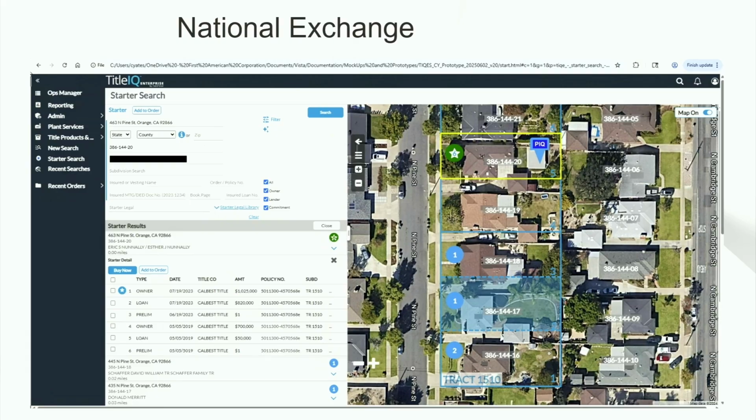As an example, you're trying to buy a home. We identify that particular home, one of those rectangles is one of those homes, and we try to pull the policy from the history. Okay, this is the policy I found. And if you don't find a policy for the particular home, can I find a policy for my neighbor? Think about two properties that had the same parent. If I cannot find a policy for myself, can I find my neighbor's? That can help me reduce research. So we use all those techniques to reduce our cost of title insurance.